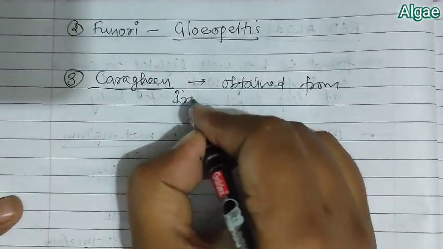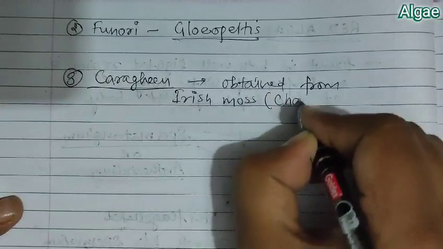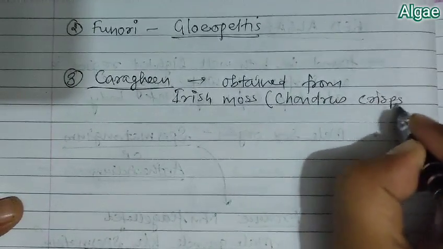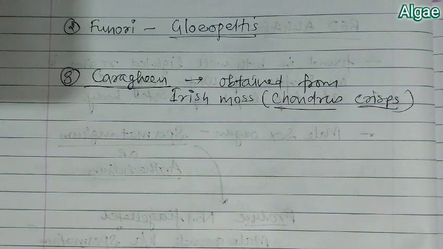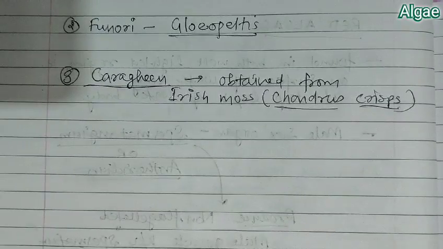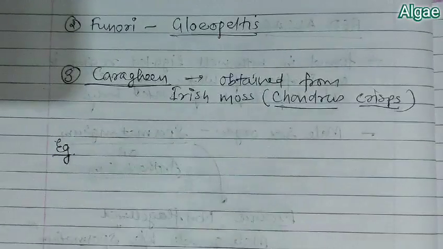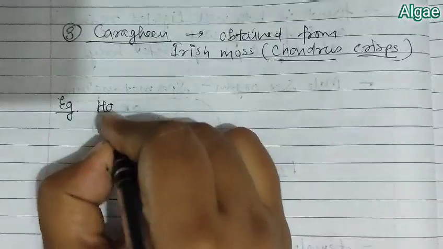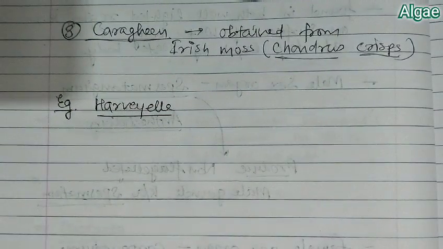Third is carrageen or carrageenan. It is obtained from Irish moss, and this Irish moss is also known as Chondrus crispus. So these three are the phycocolloids which are obtained from red algae.